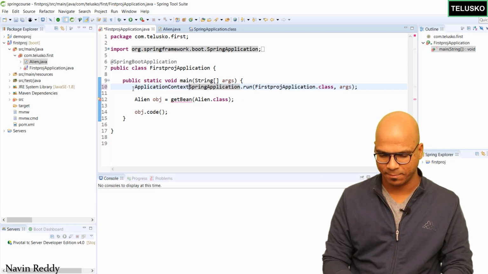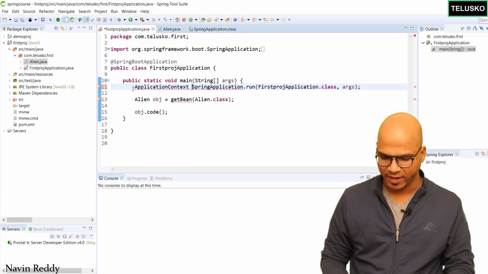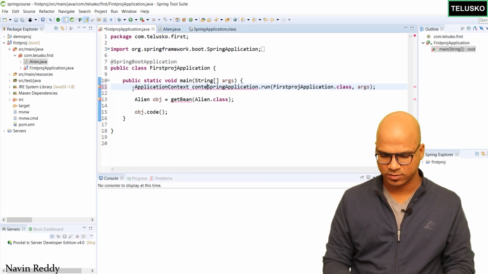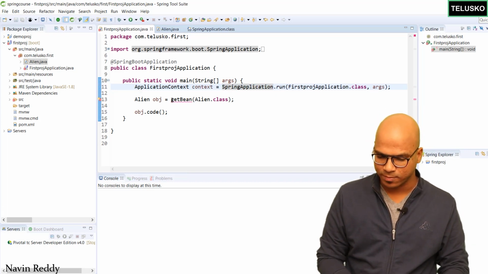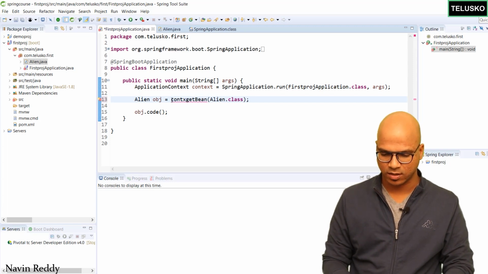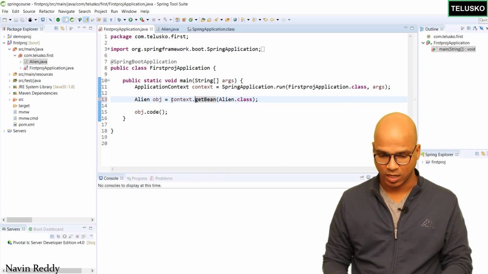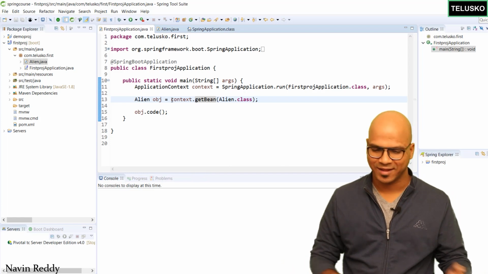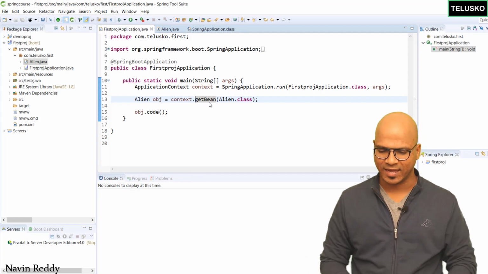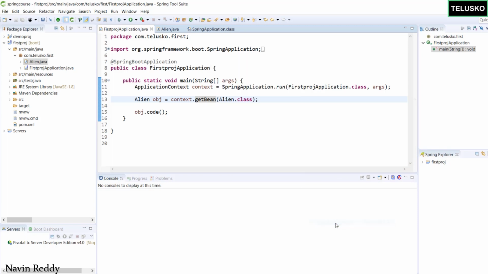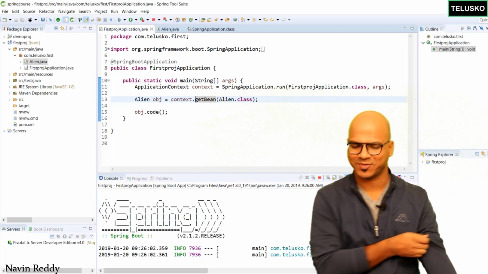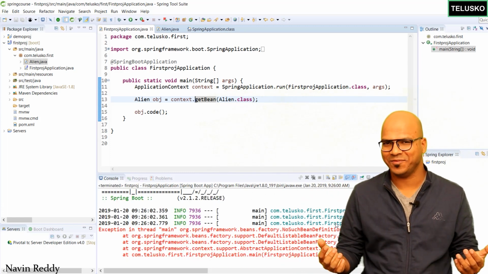So we can simply say ApplicationContext. Let me import the package. I will say context equal to, we got the object. Now once you got the context object, I can simply come here and say context.getBean. Our job is done. Will this work? Let's try. Let's go back here and right click, run as Spring Boot app. I hope this will work. You normally learn by errors, right? So let's see. And we got an error.